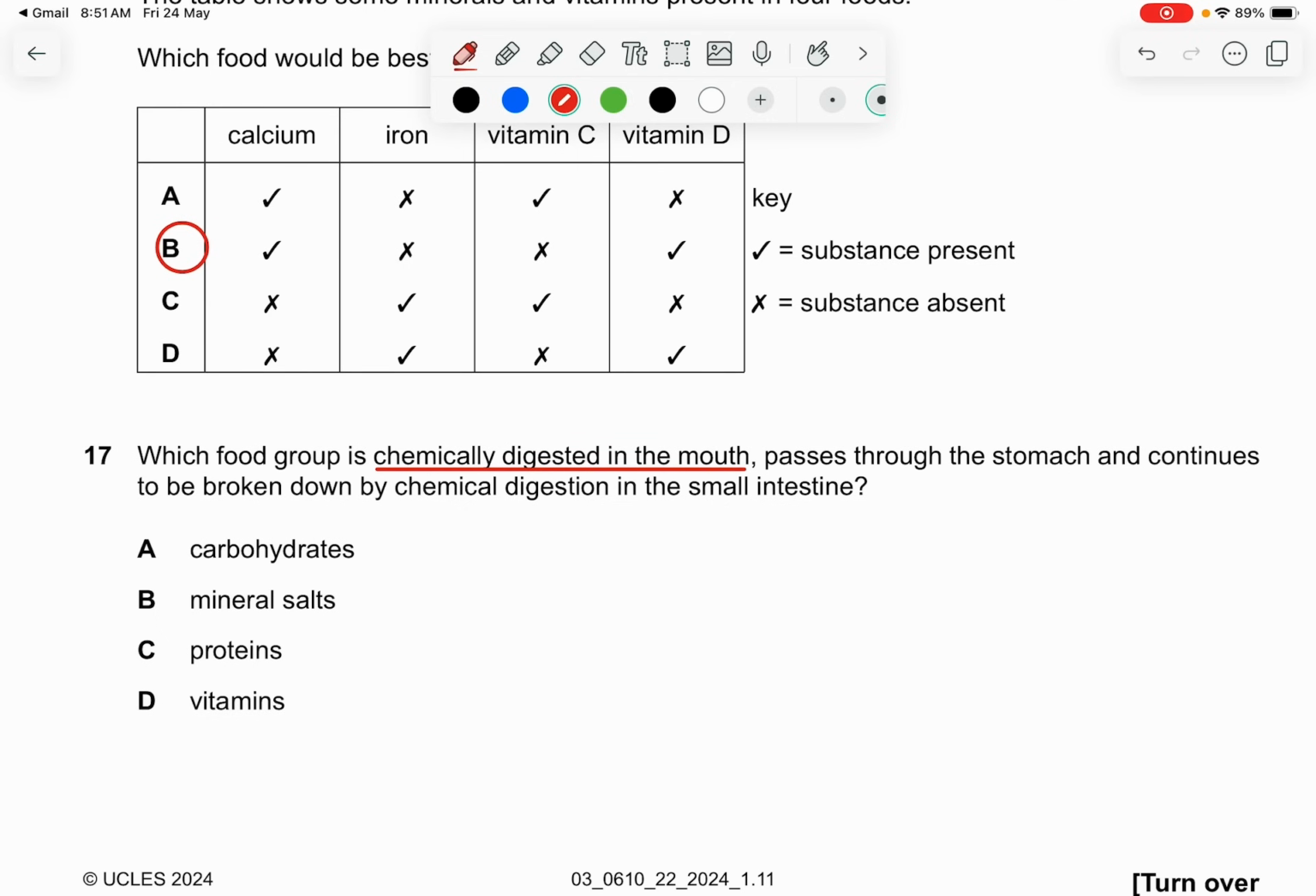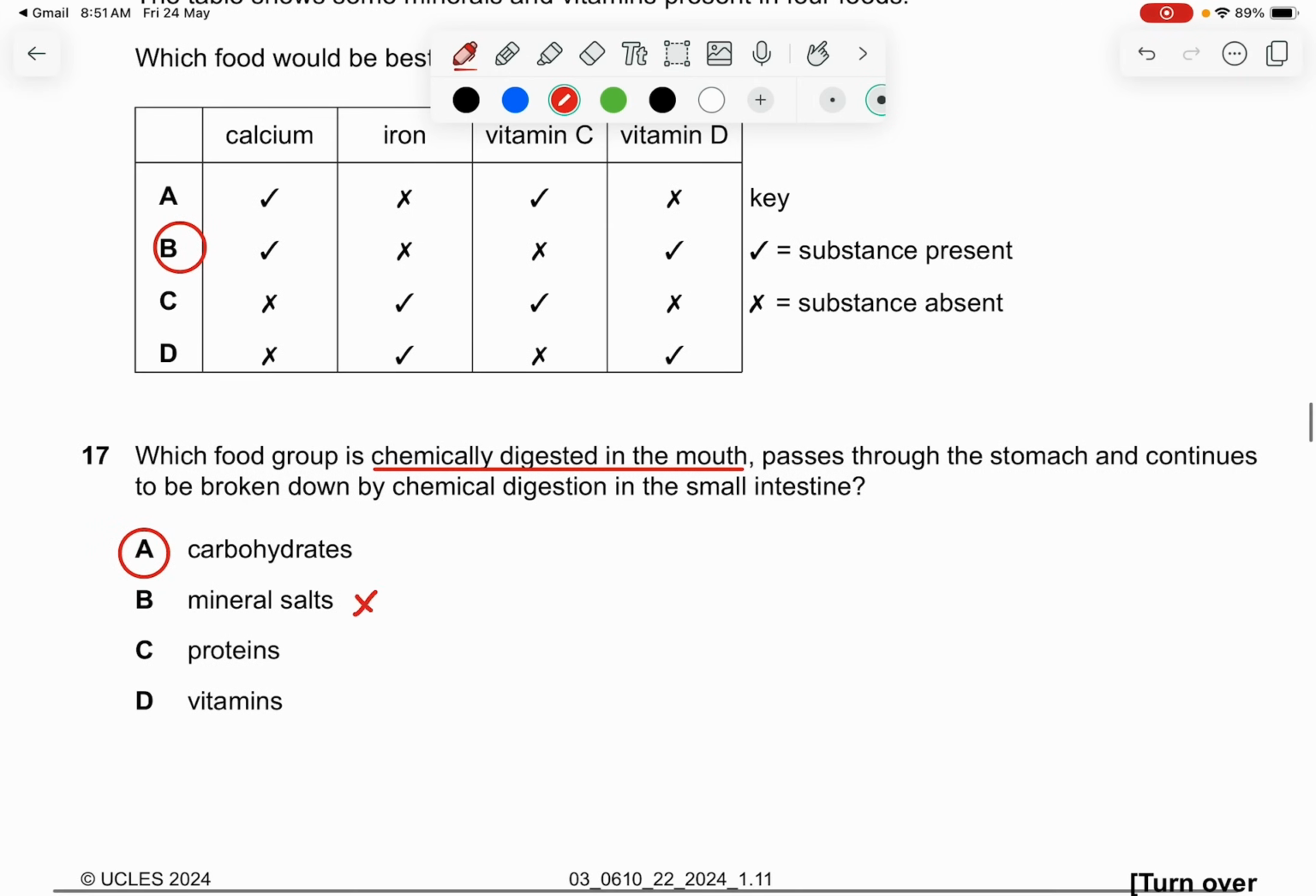And remember, amylase is the first enzyme that you can encounter. Amylase is the first enzyme that encounters food made from starch, then to maltose. So this is definitely carbohydrates. Mineral salts cannot be digested, and proteins are not digested yet. The first chemical digestion is made at the stomach. The vitamins are only reabsorbed. They cannot be digested. So the answer is just A.